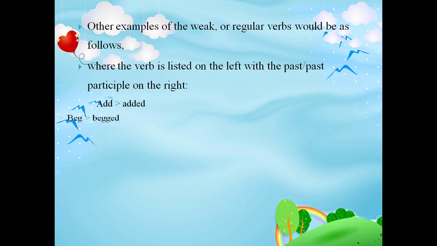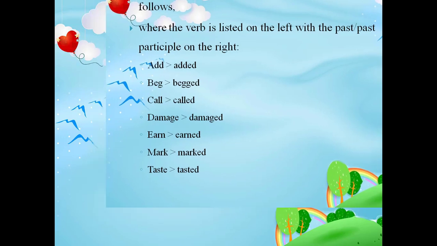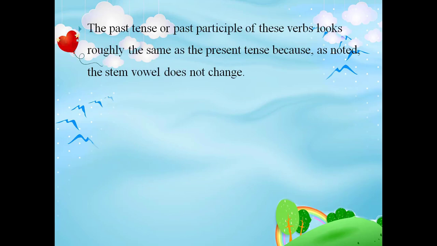Also beg, begged; call, called; damage, damaged; mock, mocked; taste, tasted. The past tense or past participle of these verbs looks roughly the same as the present tense because, as noted, the stem vowel does not change.